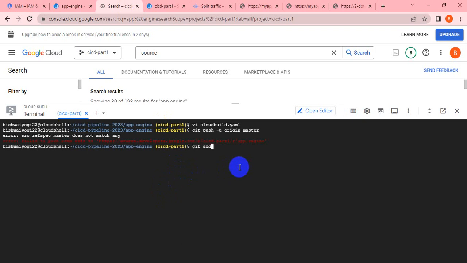git add, git commit, my first changes code.